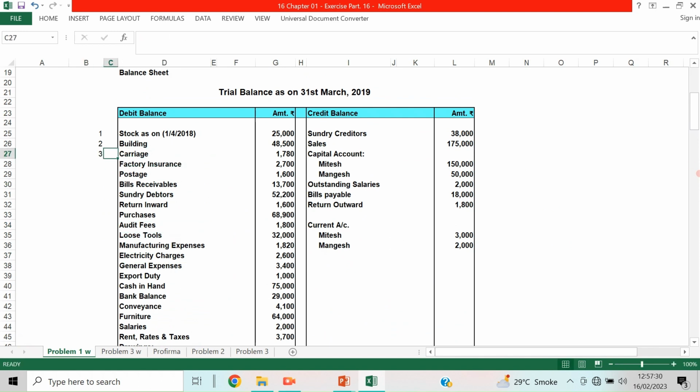Now carriage. Only carriage is given, nothing else is mentioned. If carriage outward were given, it must go to the profit and loss account. Carriage inward is a trading item, a direct expenditure, so it will be taken under the trading account. Since only carriage is mentioned, we take it into the trading account: 1780.